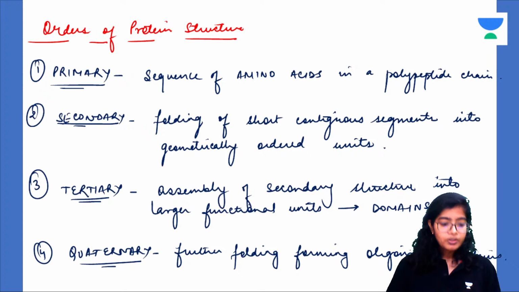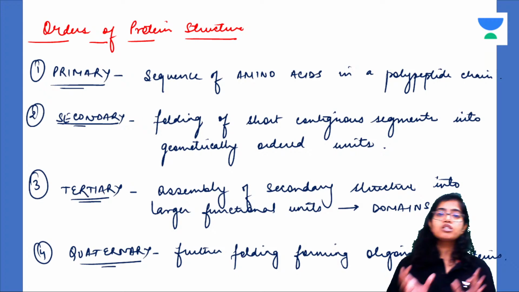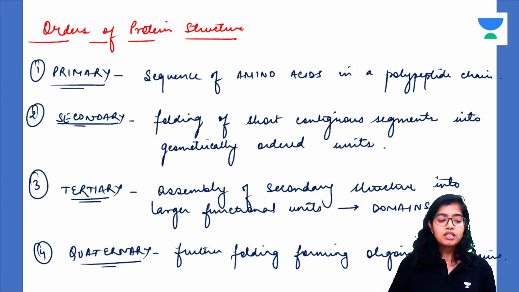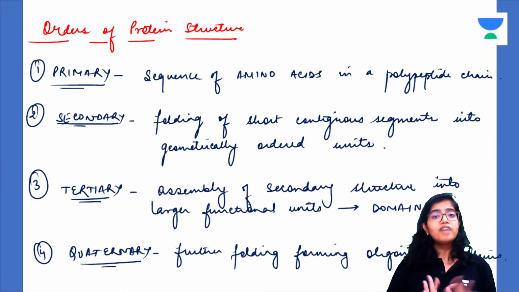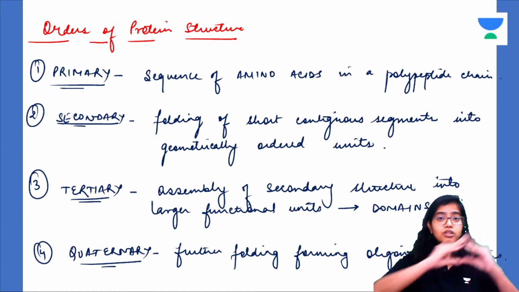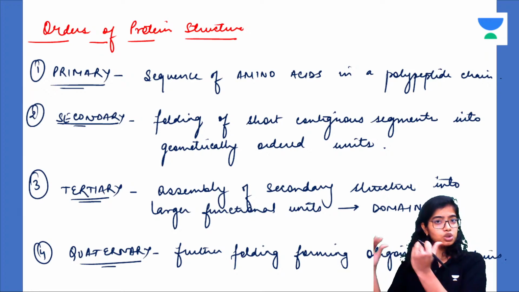All right. Now, what is the primary structure? The primary structure is the sequence of amino acids in the polypeptide chain. It is like glycine, phenylalanine, methionine, glycine, phenylalanine, valine, cysteine. So this sequence of amino acids is called the primary structure. Very basic. It is like the ID card, the identity card. This primary structure is vanilla.